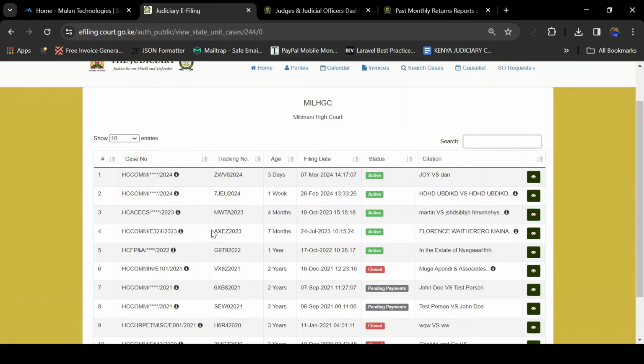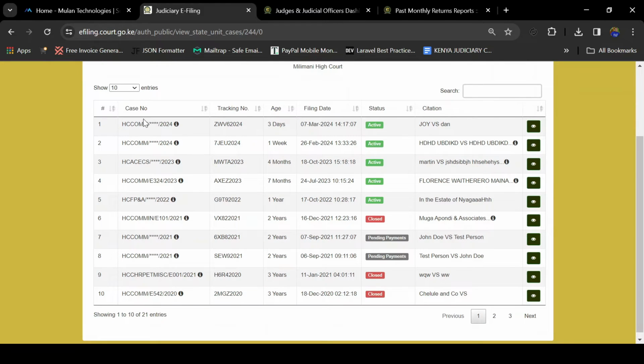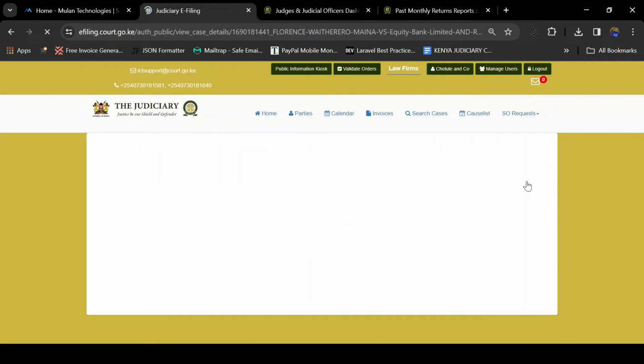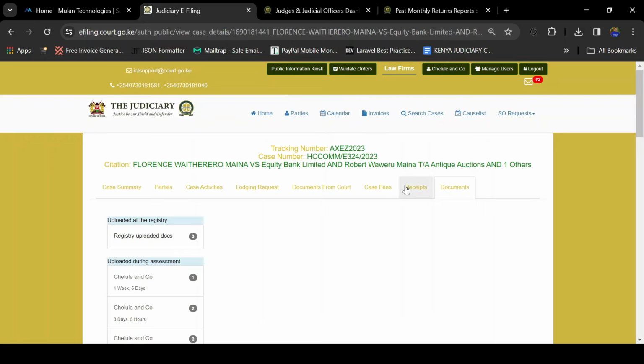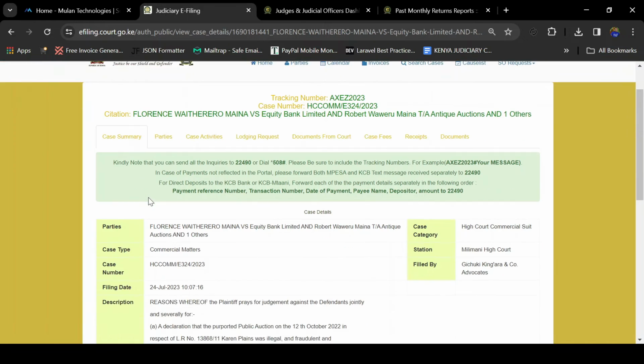Here, it's going to give you a list of all cases that you have at Milimani High Court, whereby you'll be able to see the case number, the tracking number, the age of that case, the filing date, the status, and citation. Then against each particular case, we have a green button with an eye icon. If you click on that button, you'll be taken to a page that contains the details about the particular case that you have just chosen.